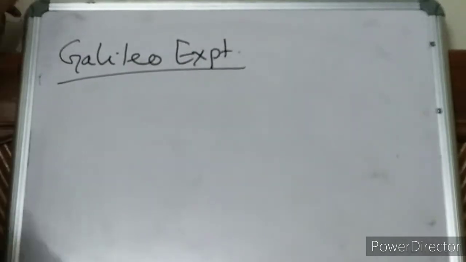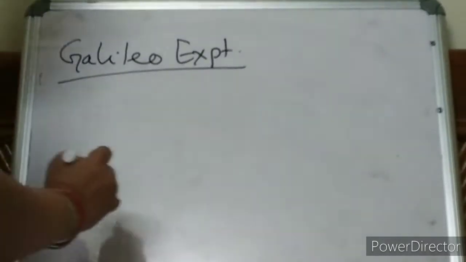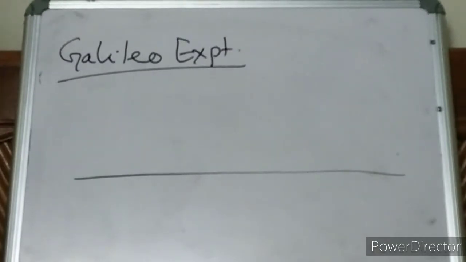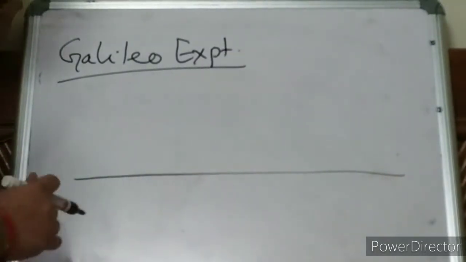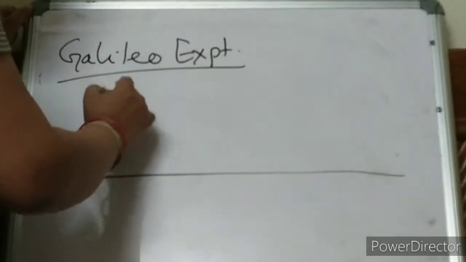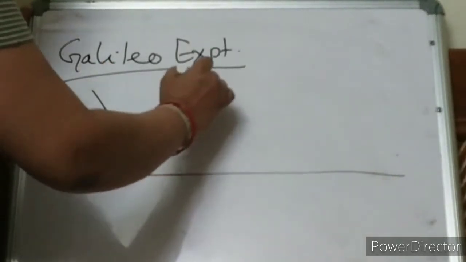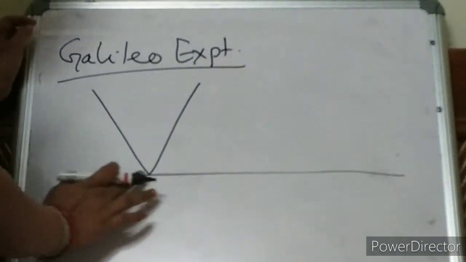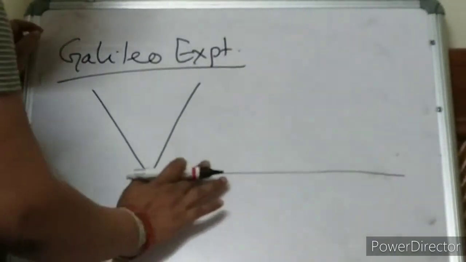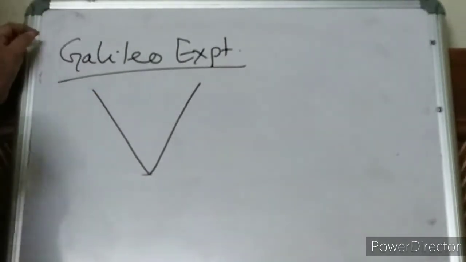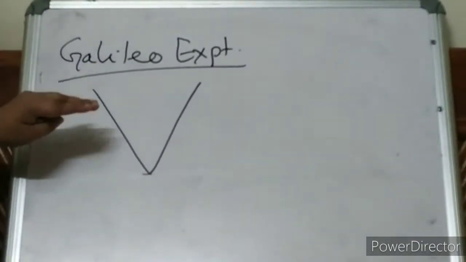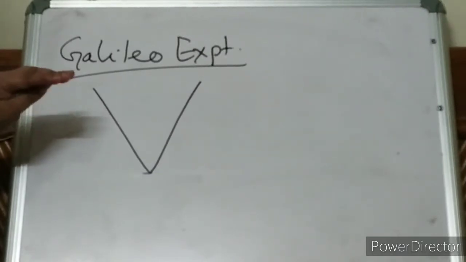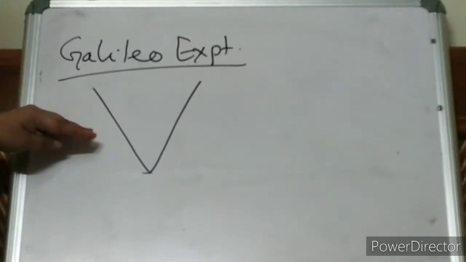What does Galileo's experiment mean? See, let me take this surface. Now I am going to discuss how Galileo has given a very interesting theory to us.